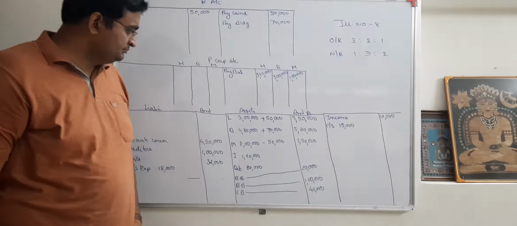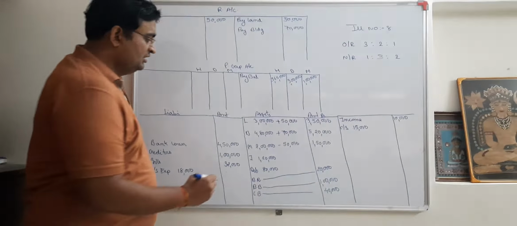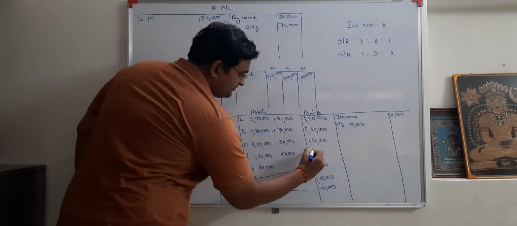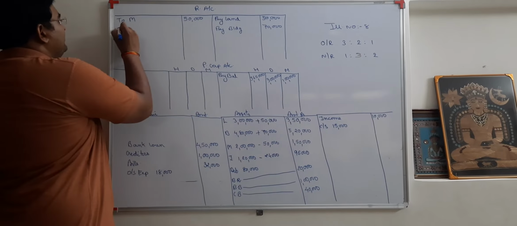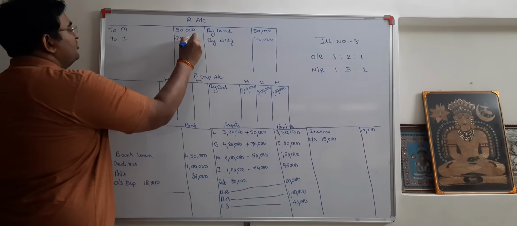Investment value decreased 20%. Decreased by 20%. So 1,20,000 ka 20% comes to how much? 24,000. Outside it will be how much? 96,000. Minus kiya, so definitely second effect, opposite side. To investment, how much? 24,000.